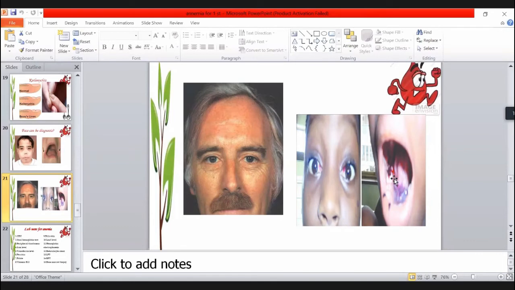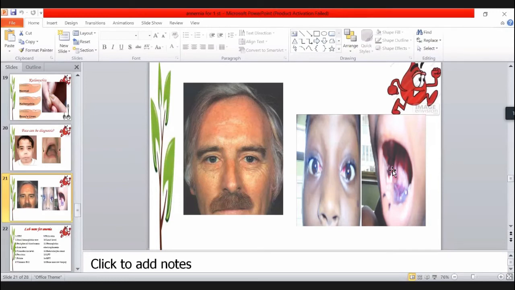And what happens in the mouth of the patient here? It's bluish here. Yes, the lower part of the tongue is bluish. Any other? And there are again hemorrhages inside the oral cavity, even inside the gums. And there is active bleeding over the gums. These are manifestations of anemia.